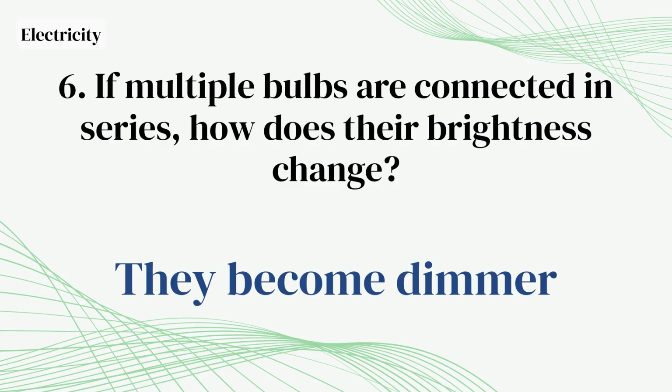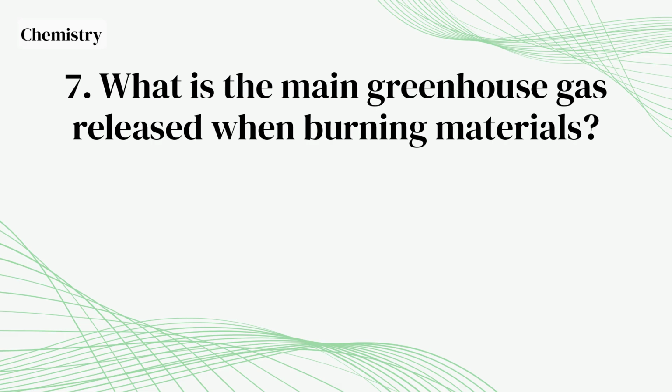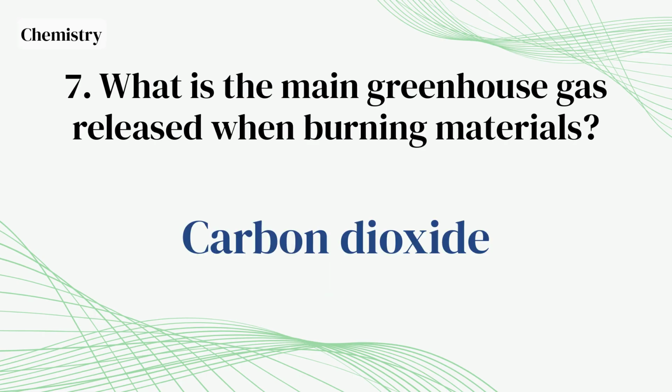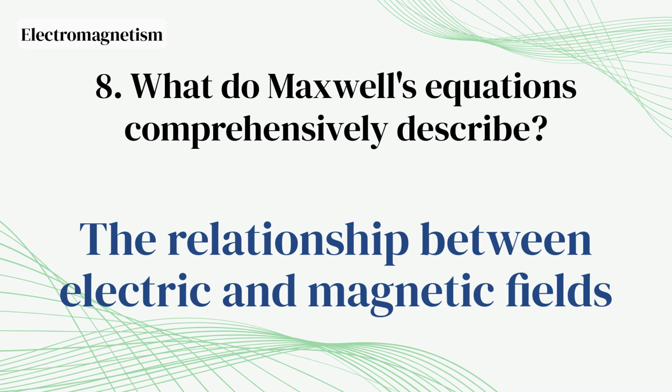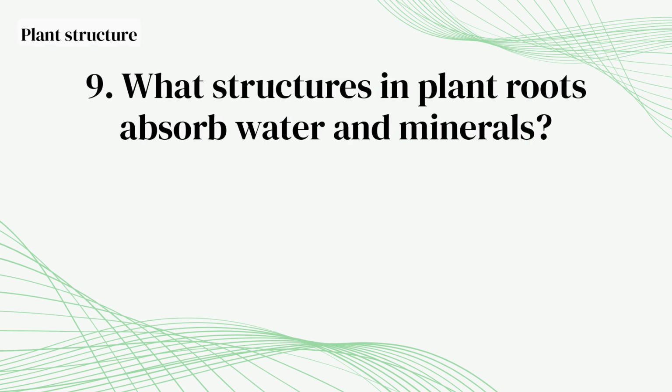They become dimmer. What is the main greenhouse gas released when burning materials? Carbon dioxide. What do Maxwell's equations comprehensively describe? The relationship between electric and magnetic fields. What structures in plant roots absorb water and minerals?